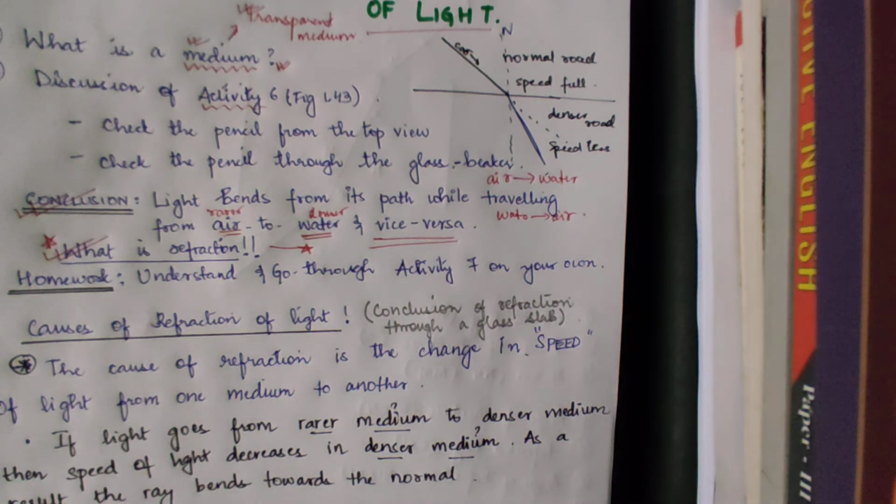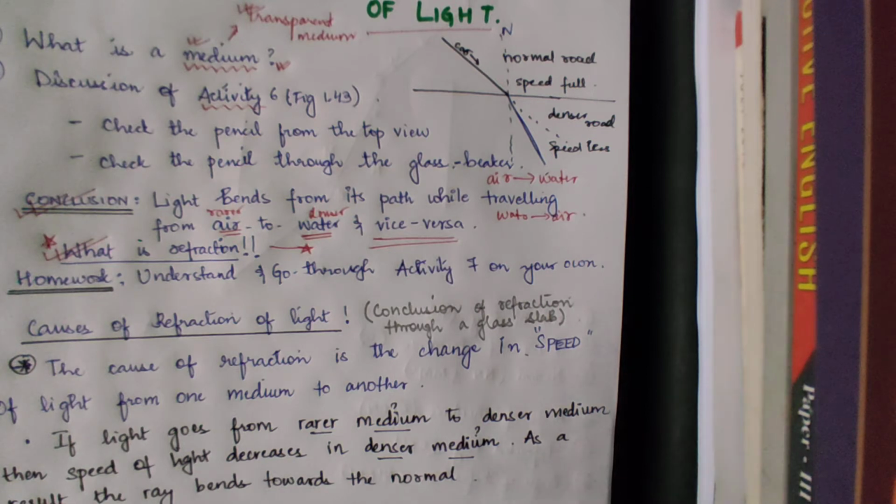However, what will happen if you fill water inside that mug? The coin will remain there only, but since there is a bending of light rays, it will appear as though the coin is floating. The coin has shifted its position.